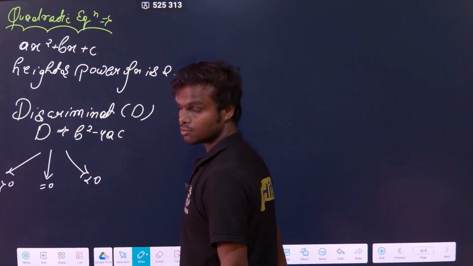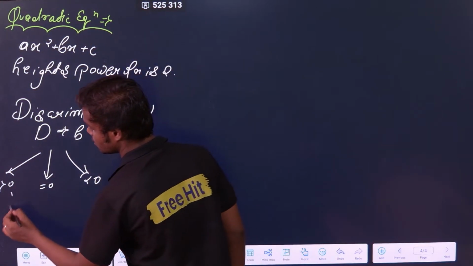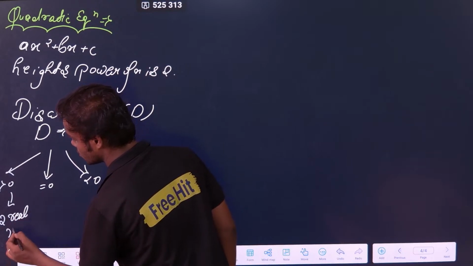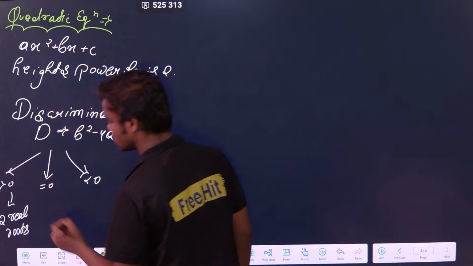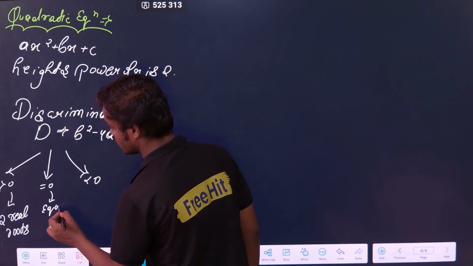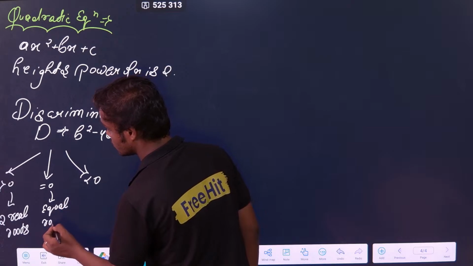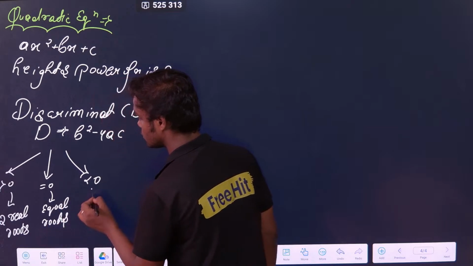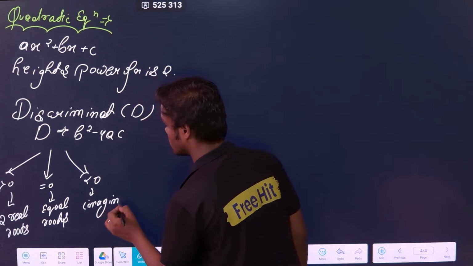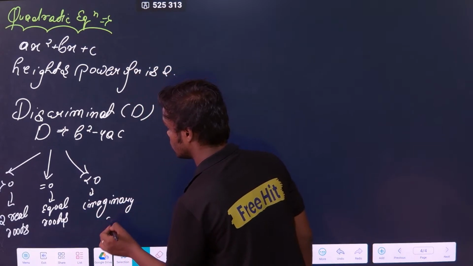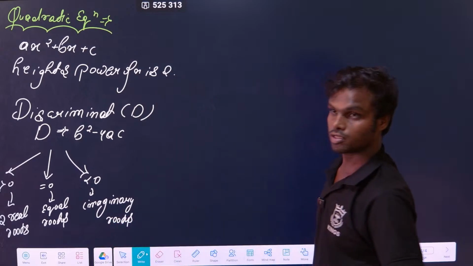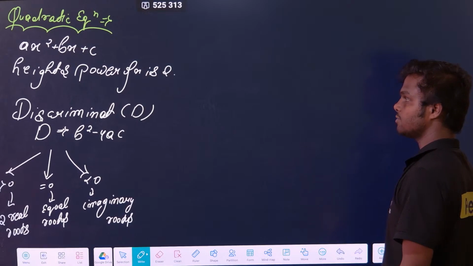If it is greater than 0, that means it will have 2 real roots. I hope you know these things. If it is equal to 0, that means equal roots. And if it is less than 0, that means both the roots are imaginary roots.